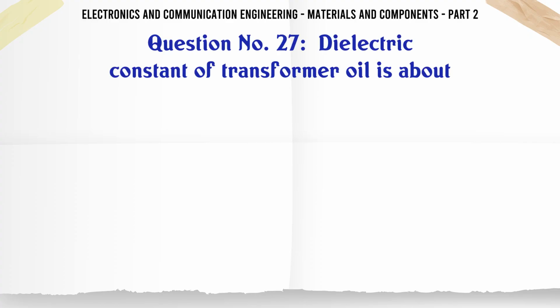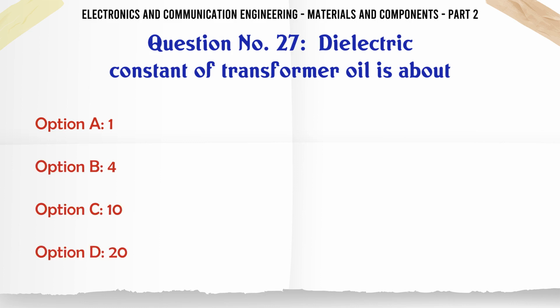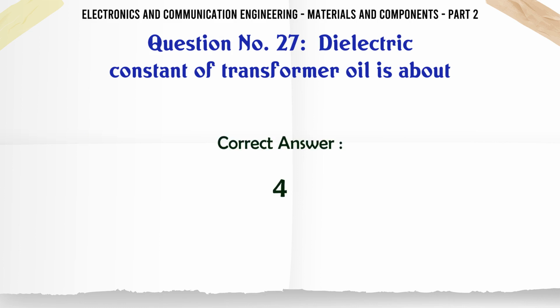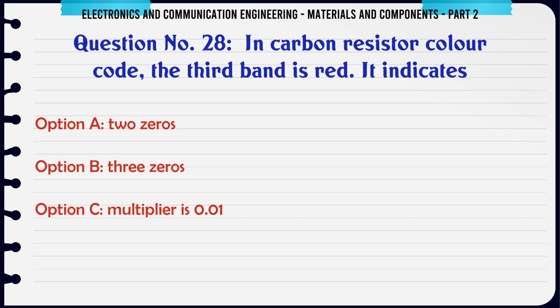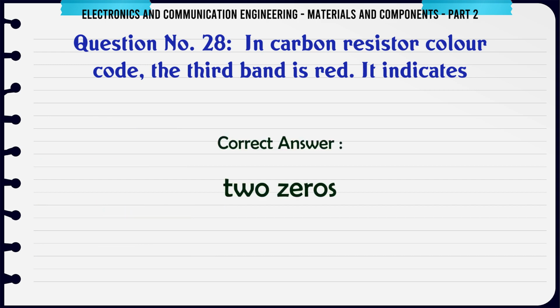Dielectric constant of transformer oil is about A, 1, B, 4, C, 10, D, 20. The correct answer is 4. In carbon resistor color code, the third band is red. It indicates A, 2 zeros, B, 3 zeros, C, multiplier is 0.01, D, multiplier is 0.1. The correct answer is 2 zeros.